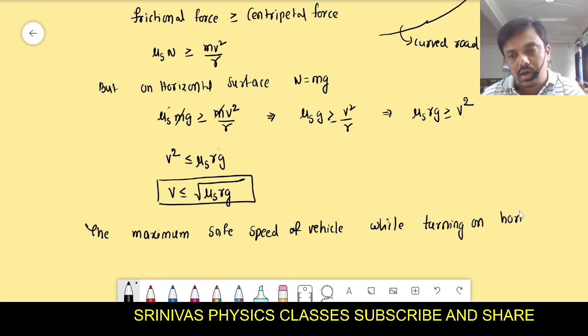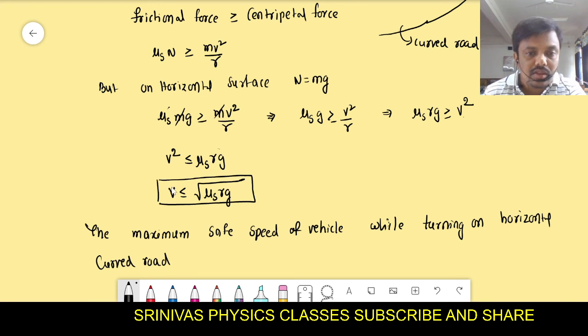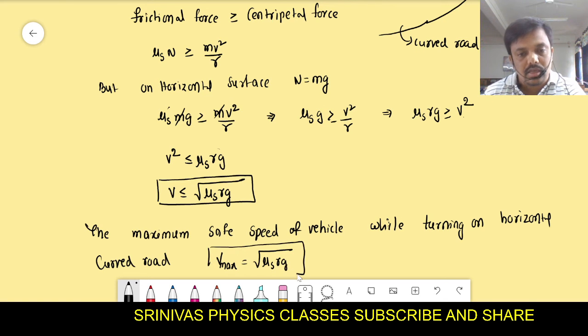Maximum what? If the speed is less than mu_s r g, then it will go safely. And the maximum safe speed formula is under root of mu_s r g. This is the formula for the maximum safe speed.